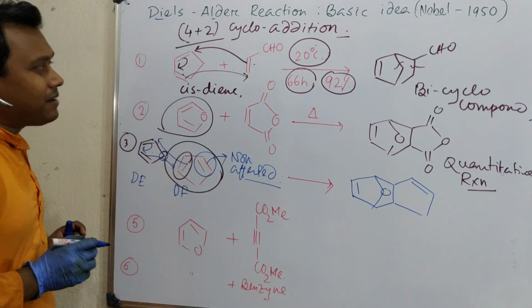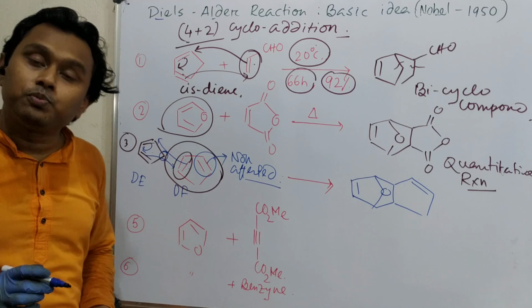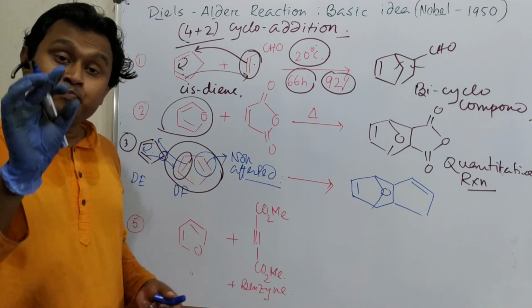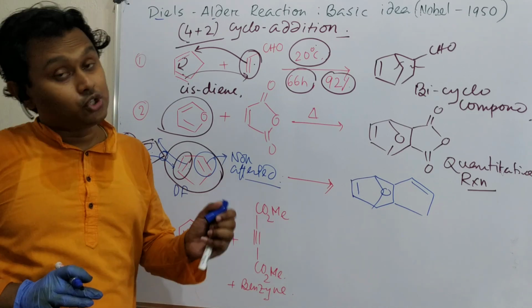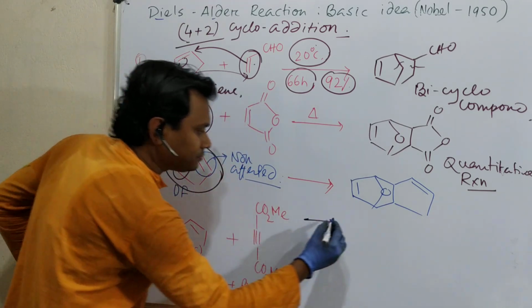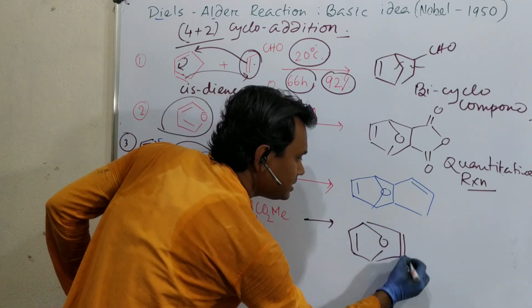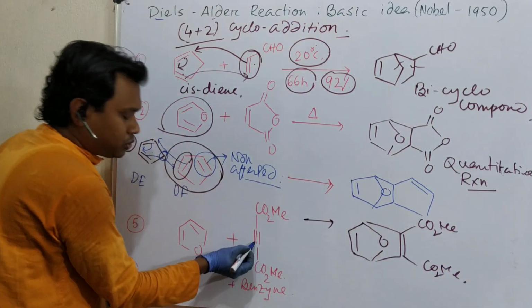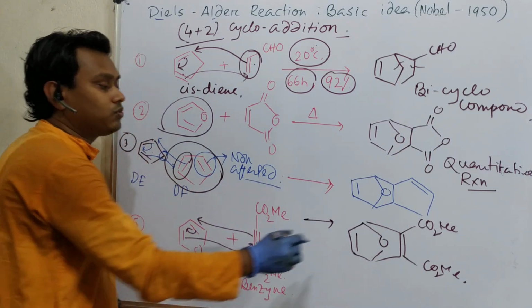By the way, till now I have discussed only dienophiles with double bonds. It is the necessary criterion for a diene. But if I take a triple bond dienophile, will it react? Definitely it reacts. But if I take a sigma bond, it will not react, because for this reaction pi electrons are essential. If we have excess pi electrons, no problem, but if we don't have them, it will not occur. So what will it result in? This reaction will result in a 6-member ring, and here also a double bond. Why? Because there were 2 double bonds, only 1 double bond is involved, but the other is not. So consequently 1 double bond will be left.